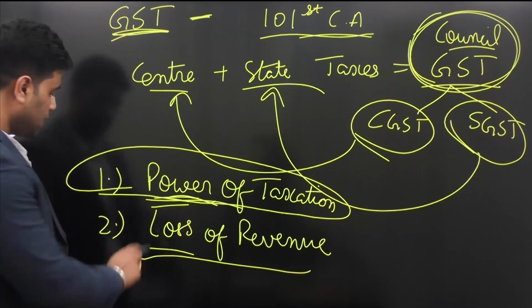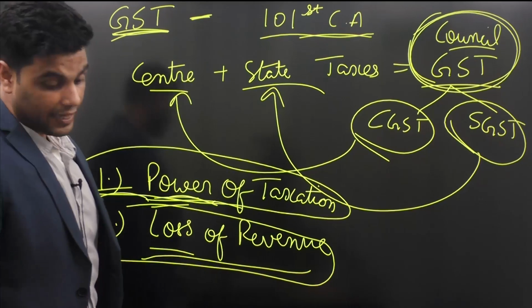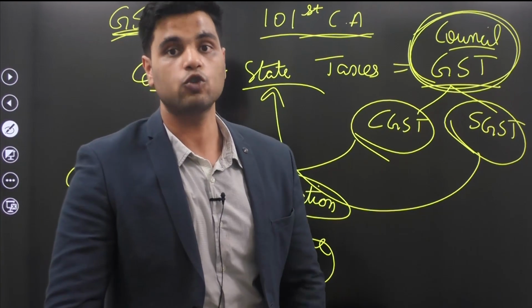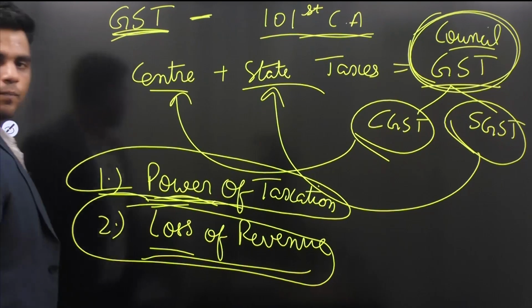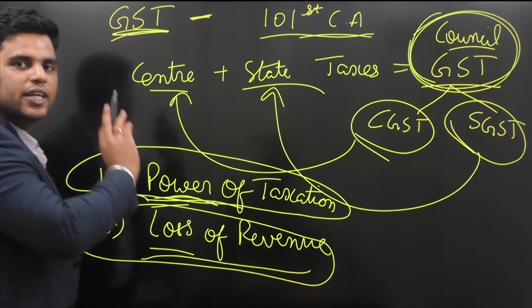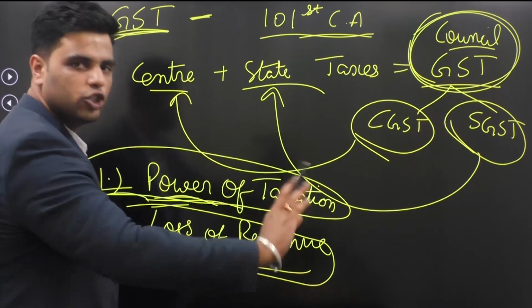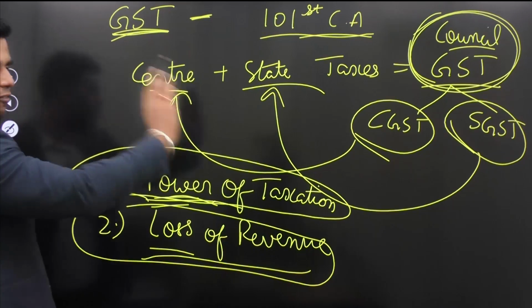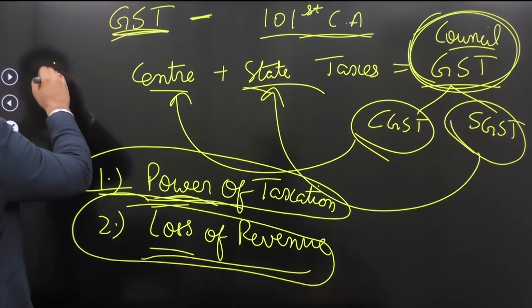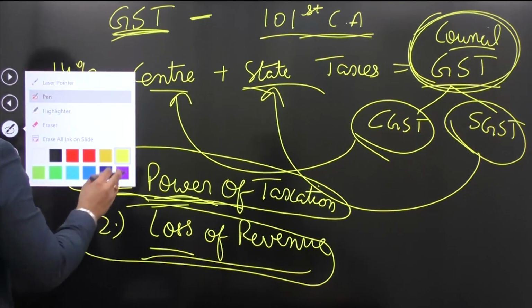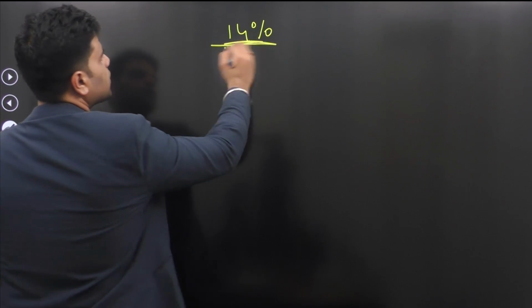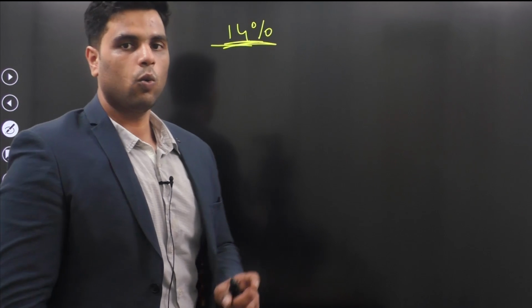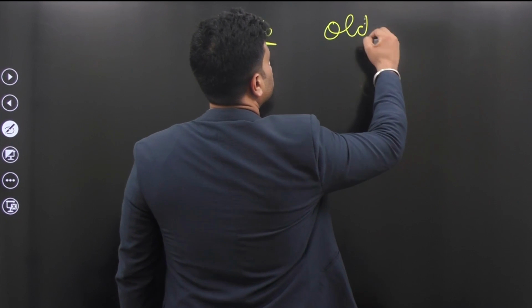Right? Okay. Now this part was a tricky one. Center agreed, yes, there might be some loss to your revenue. So what did Center offer? Center said, all right, let's do one thing. Let's assume that had GST not been enacted, if there was no GST, your revenue from state taxes increased every year by 14%. Let's assume that. Let me clear the board for this. Let's assume that every year your revenue increased by 14%. Let's make this assumption. Now, this is old regime.